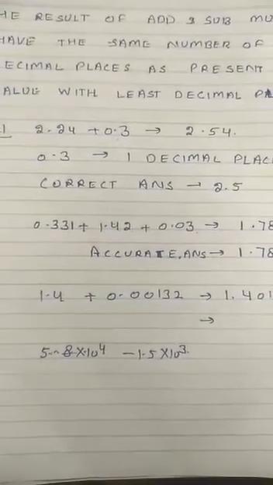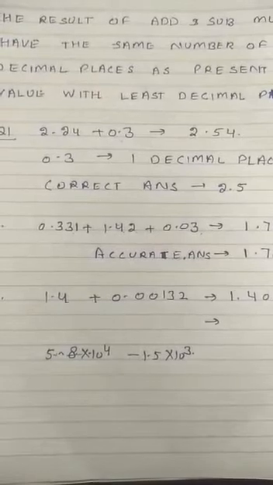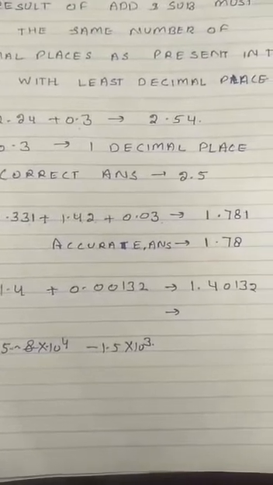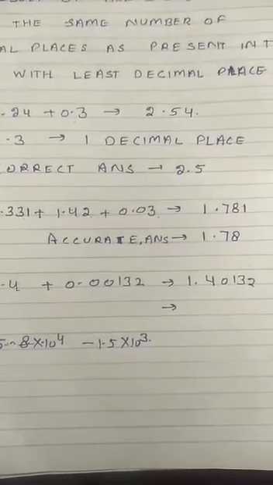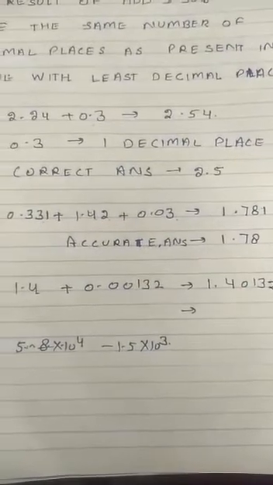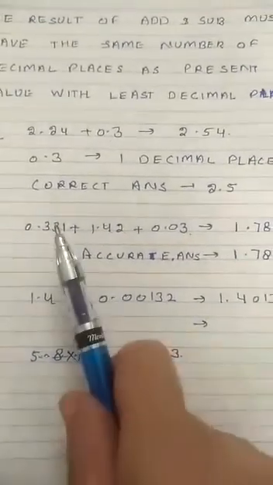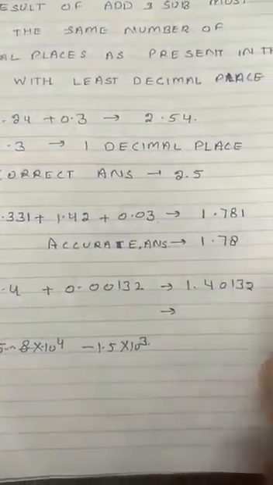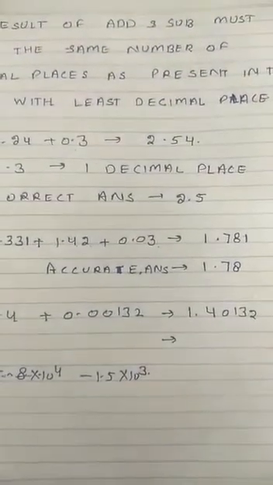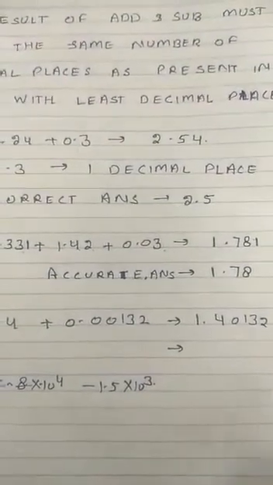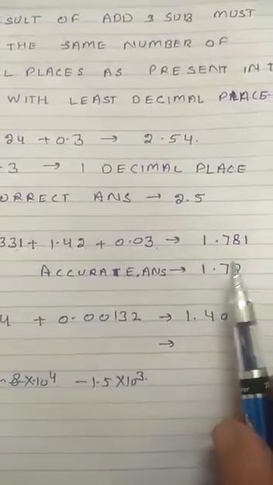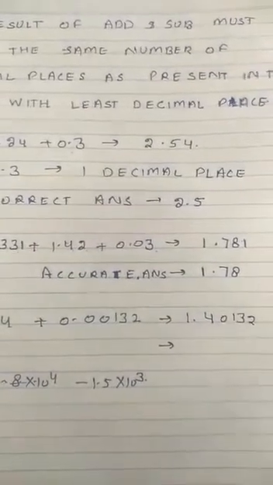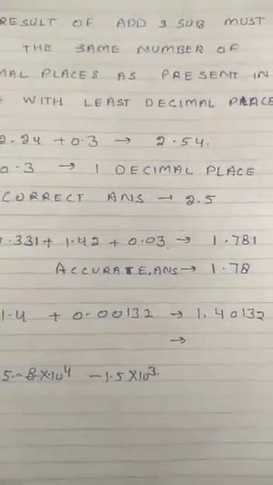Let's take another example, these are the three values 0.331 plus 1.42 plus 0.03. After addition it becomes 1.781. But in the result, in the first value there are three decimal places and here again 2. It means according to the rule our result should also have two decimal places. 1.781 को हमें राउंड ऑफ करना है अप टू 2 decimal places, तो it will become 1.78. मीन्स 1 को हमें रिमूव करना है.